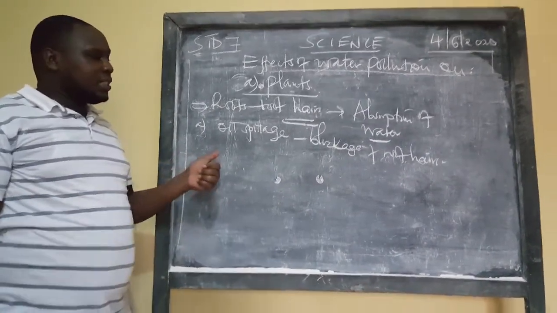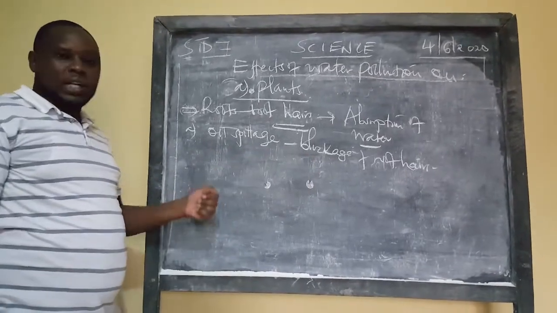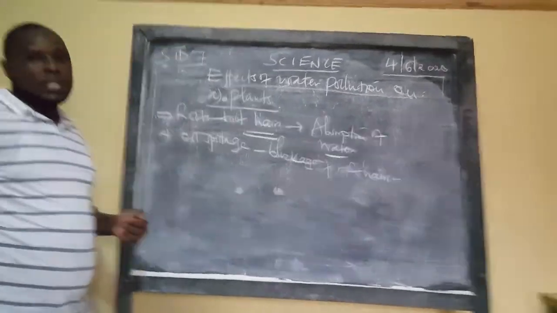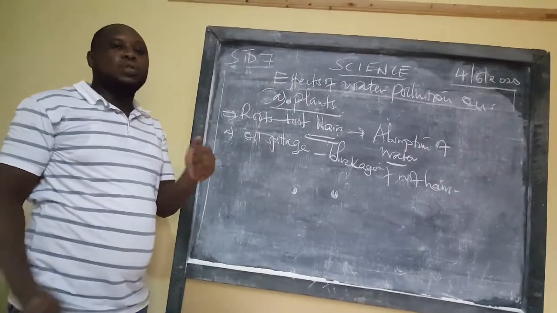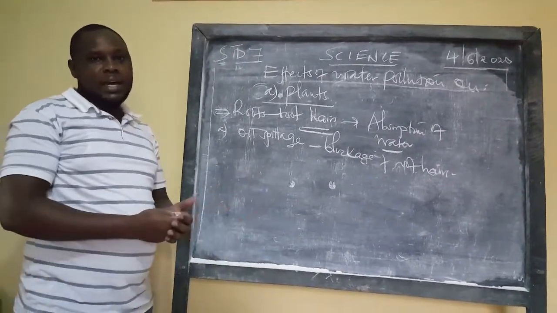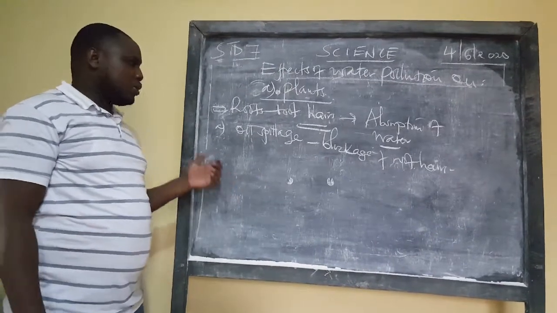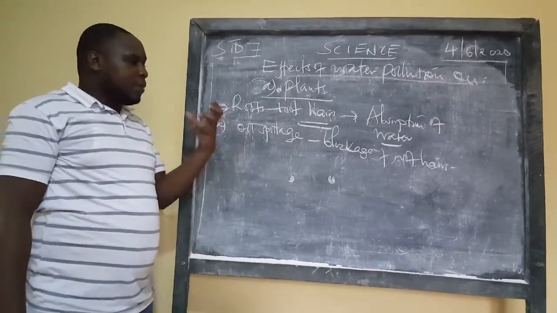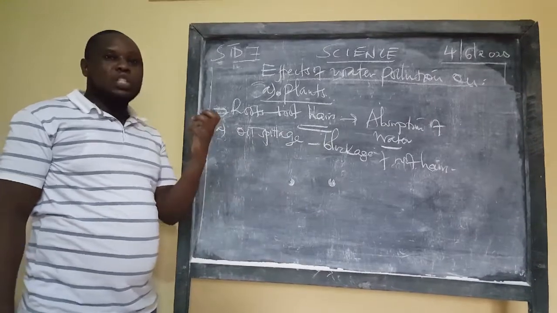And what happens is that it will lead to the blockage of the root hairs. Hence, they will not be able to absorb more water. And what will happen to the plant? The plant will definitely die. It will wither and die because it will lack water, because the part that can absorb the water is already blocked.